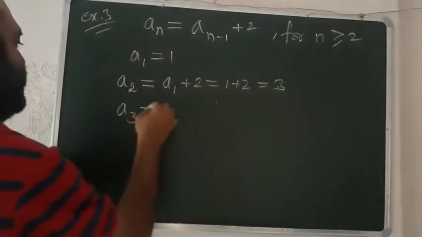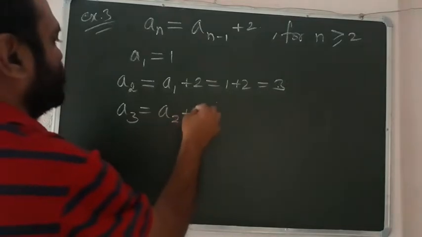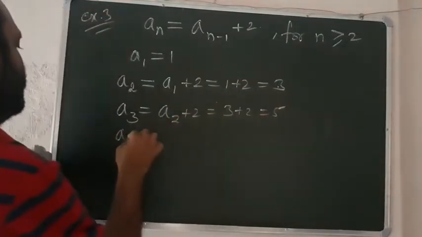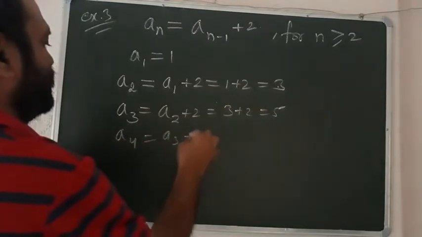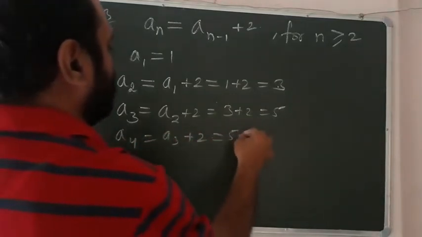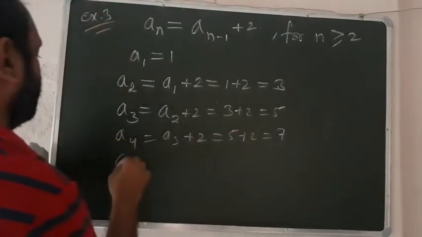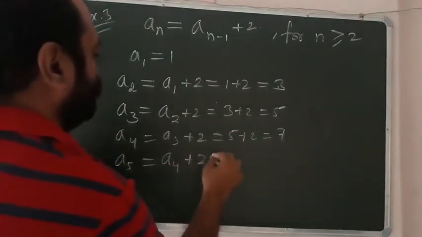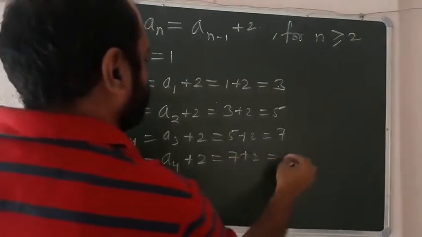Similarly, when we find a3, we get a2 plus 2, that is 3 plus 2, that is 5. Similarly, a4 means a3 plus 2, that is 5 plus 2, that is 7. Similarly, a5 is the fifth term: a4 plus 2, that is 7 plus 2, that is 9.